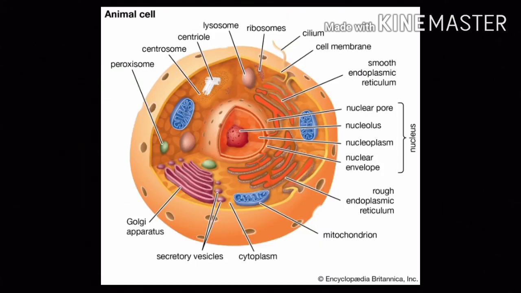Organisms can be classified as unicellular, consisting of single cells such as bacteria, or multicellular, including plants and animals. Most unicellular organisms are classed as microorganisms.